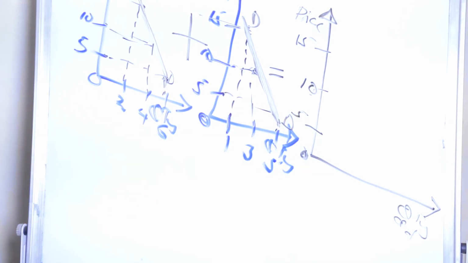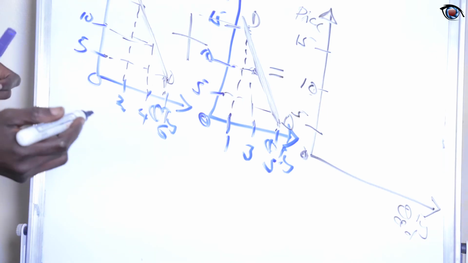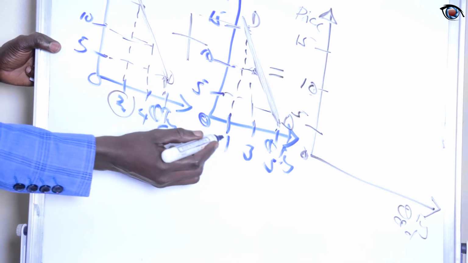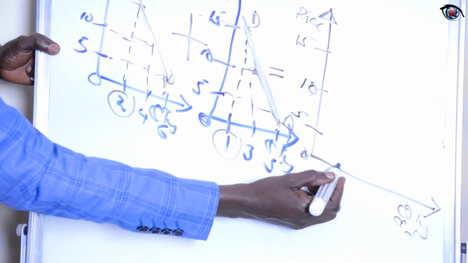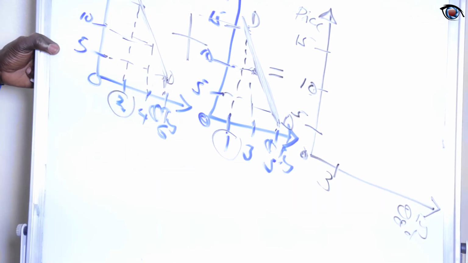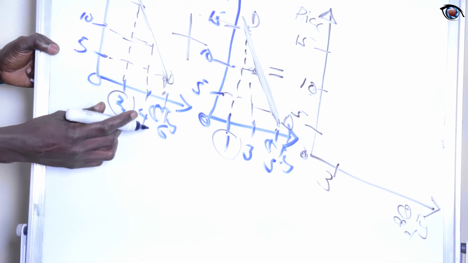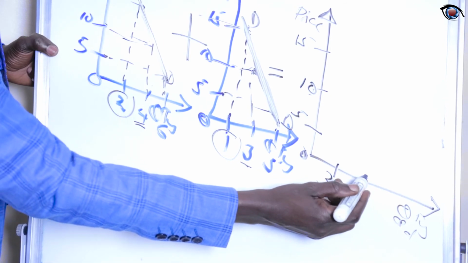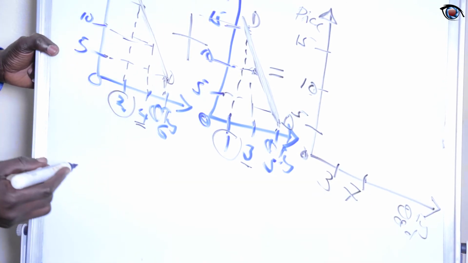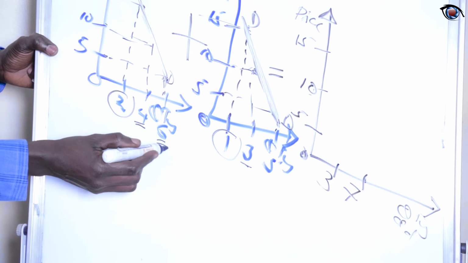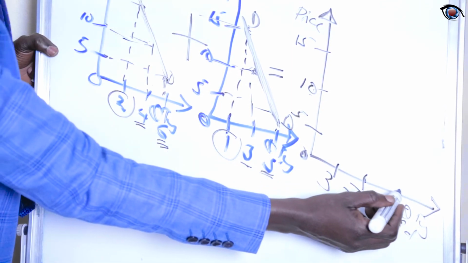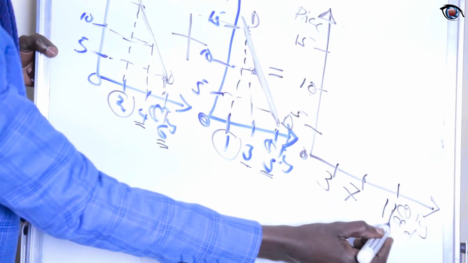So how do we sum up these quantities? We are going to sum up systematically. You take these 2 plus 1 here, we have 3. Then 4 plus 3, we have 7, and we take 6 plus 5. That is 11.